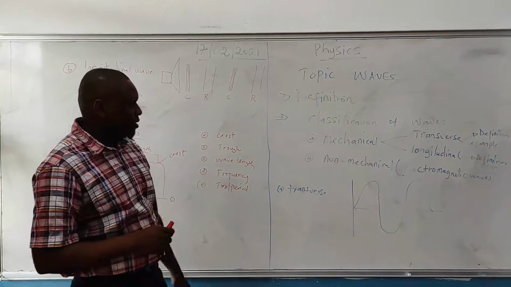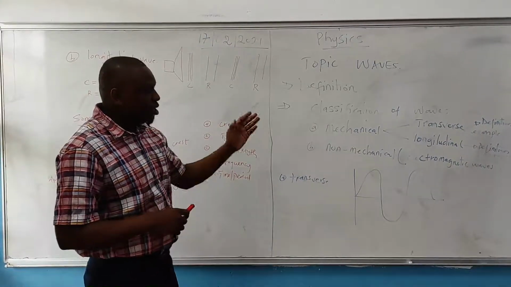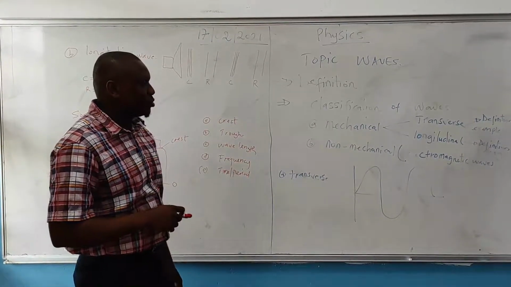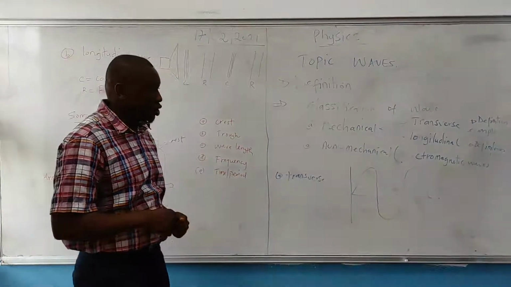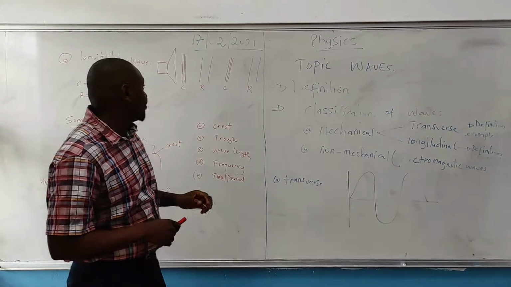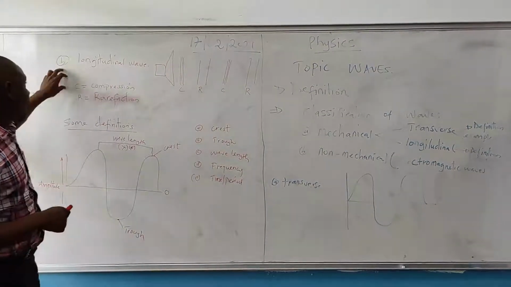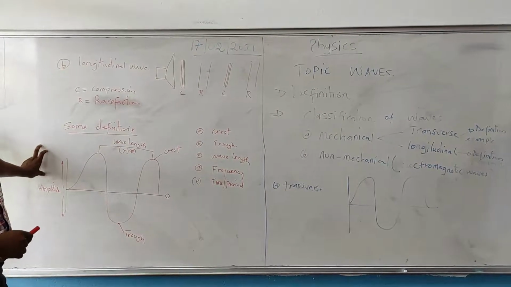Longitudinal wave, that is the second type of mechanical wave. It is a wave in which the particles of the transmitting medium are vibrating along the direction of propagation. An example of a longitudinal wave is sound wave. Now, this is the wave profile of a longitudinal wave, and this is the wave profile of a sound wave.